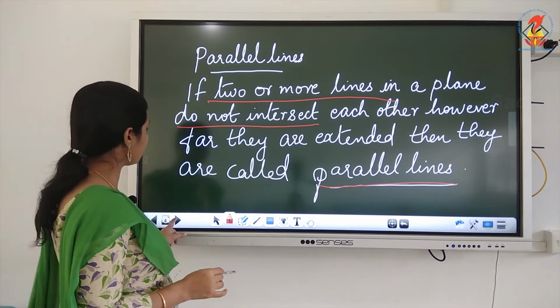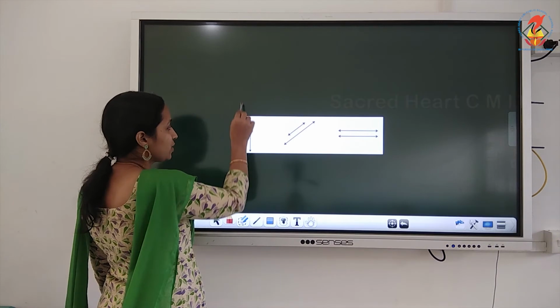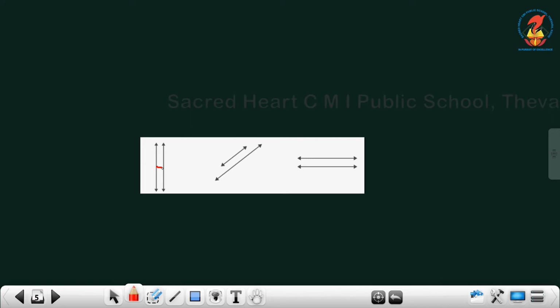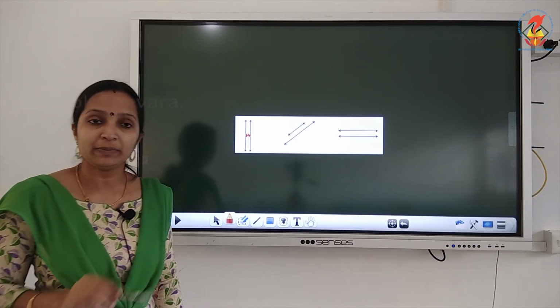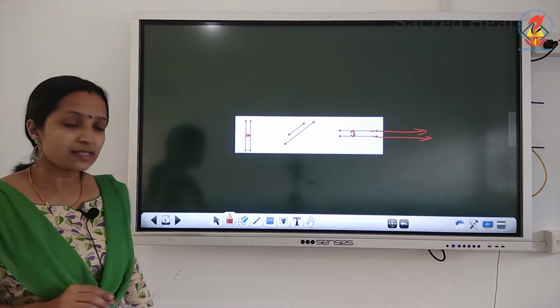And the important thing is, listen, these type of lines are called parallel lines. If you extend these lines, they will not meet at any point. And the important thing is, the gap between these two lines remains the same. The distance between these two lines remains the same even if you extend the lines. So parallel lines do not meet at any point, however you extend them, and the gap between these two lines remains the same.